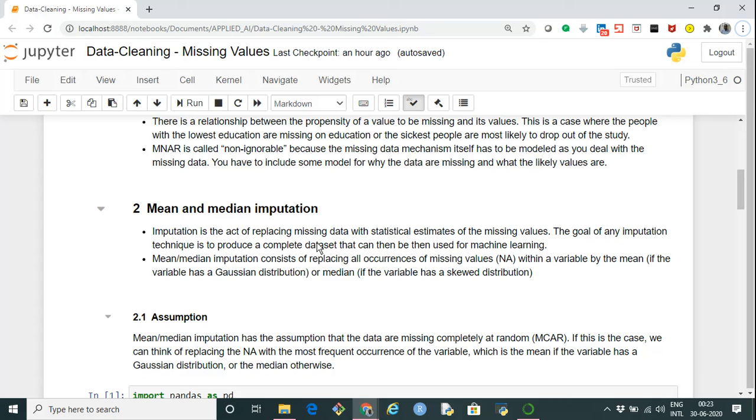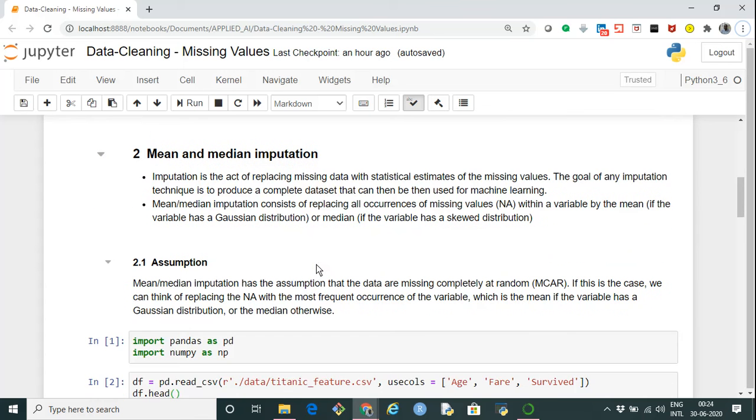One method is to impute the missing values using the mean or the median. We use the mean or the median depending upon the type of the distribution. If the data has a Gaussian distribution, we take the mean. Otherwise, if it is not a normal distribution, or if the variable has a skewed distribution, we can take the median, because if the distribution is skewed, the mean will definitely be impacted. So the better statistic in such cases is the median.